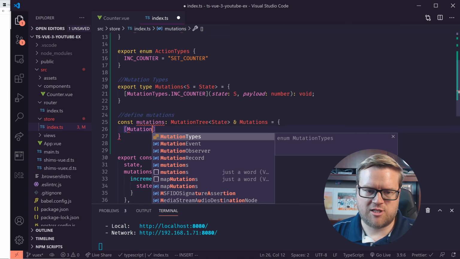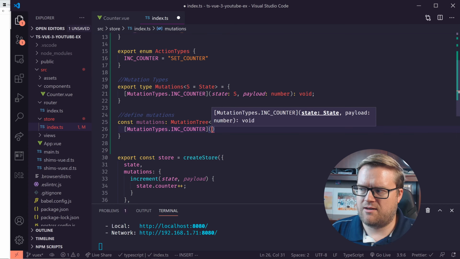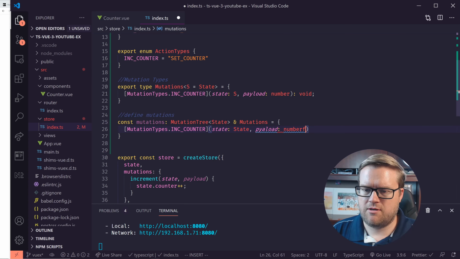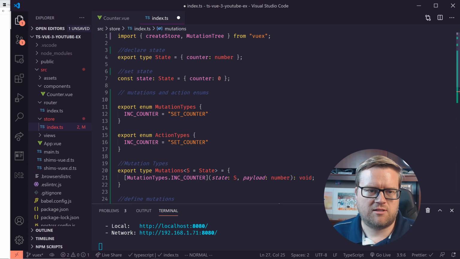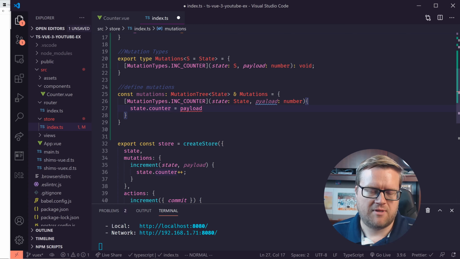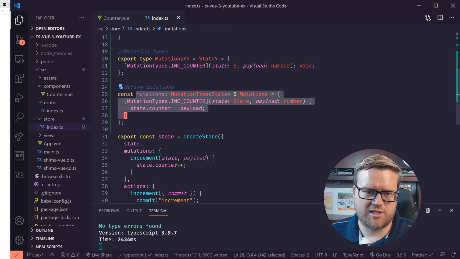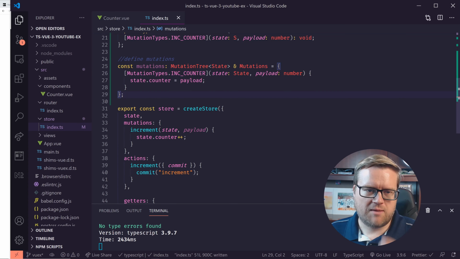So then I can do this MutationTypes.INC_COUNTER, and then we're going to do state, and then payload, number. And now we can do state.count equals payload. And actually the state I call counter. There we go. And the payload I misspelled. Payload, there we go. So now we have defined a type and a mutation. But how do we use this to make sense? Well, we'll keep going and define everything else and then I'll show you.